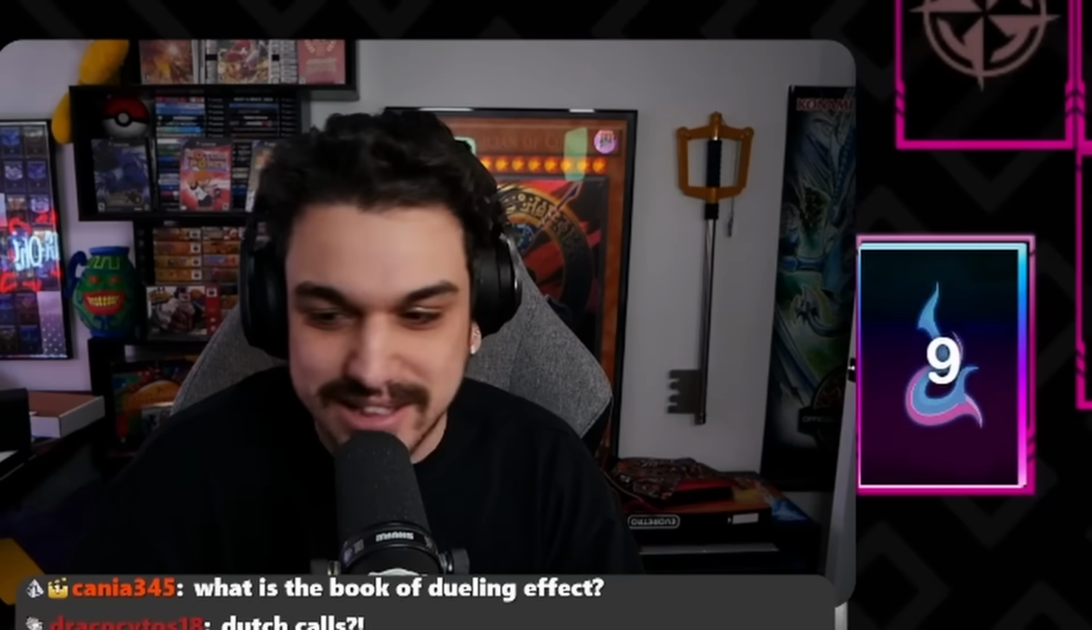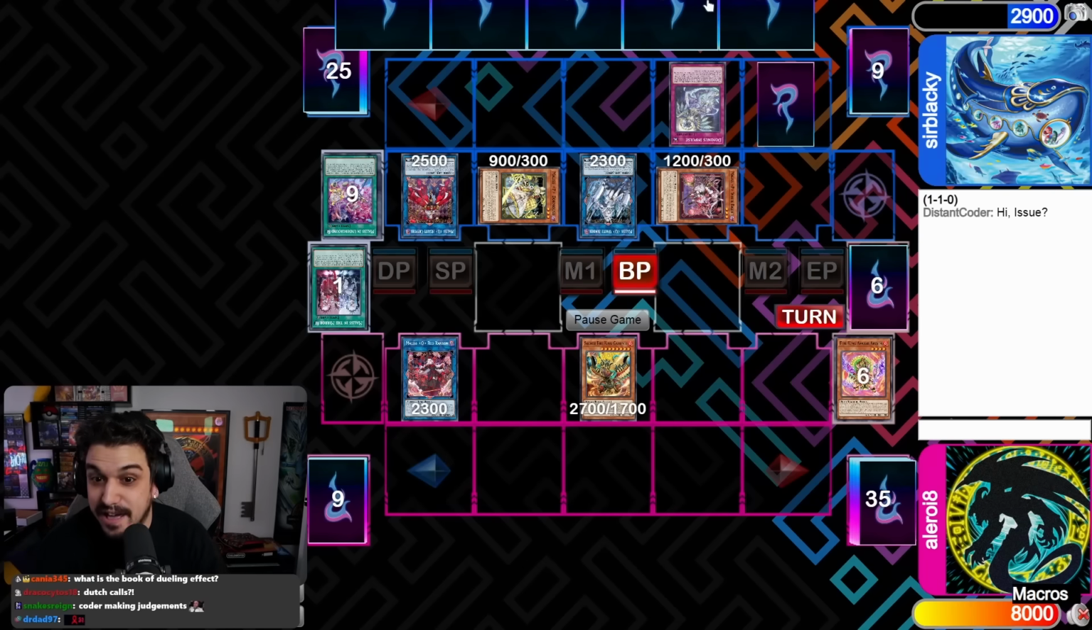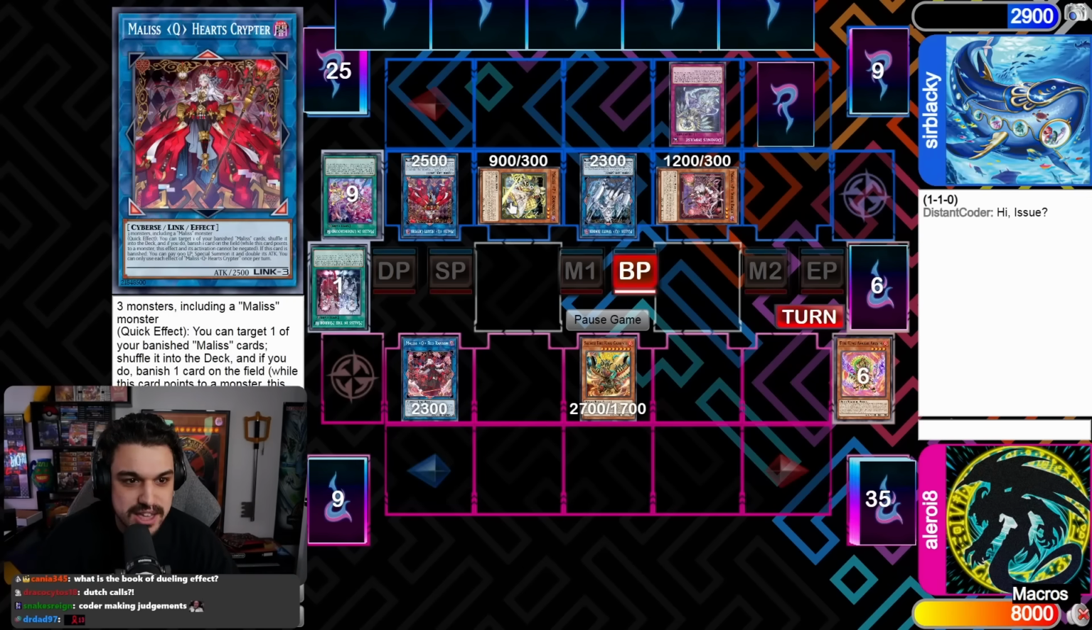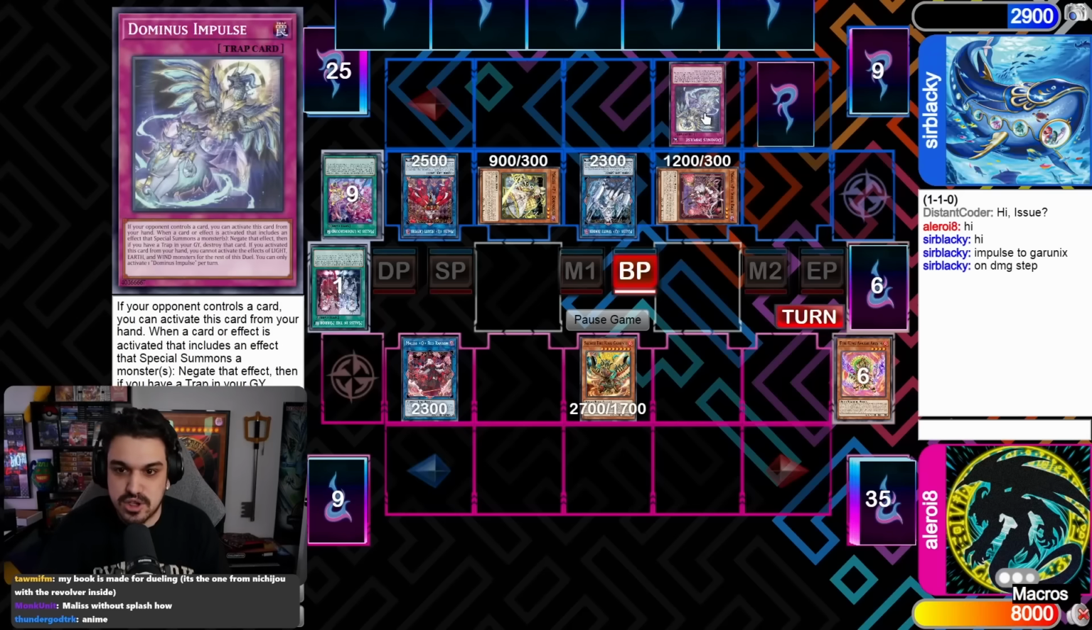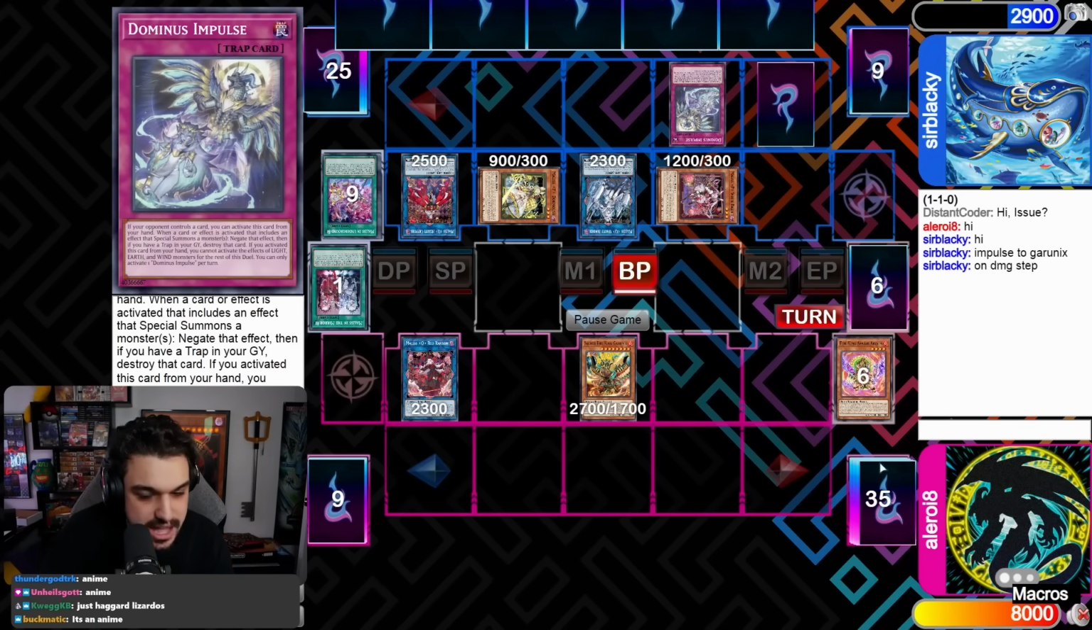We got a ruling, ladies and gentlemen. Hi, issue. Oh, we got Fire King versus Mal-Is. This is post-ban list too. Everyone's going to be low rank because the ban list just applied. Impulse on Garunix in the damage step. This negates activations. Negate that effect.